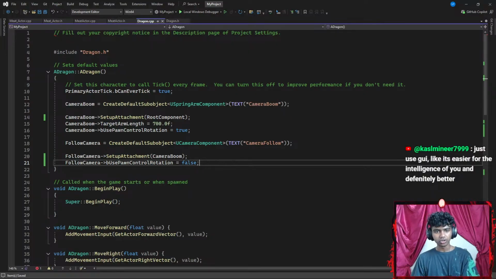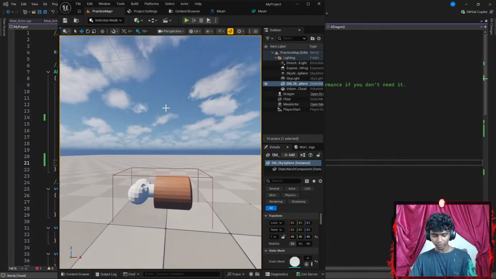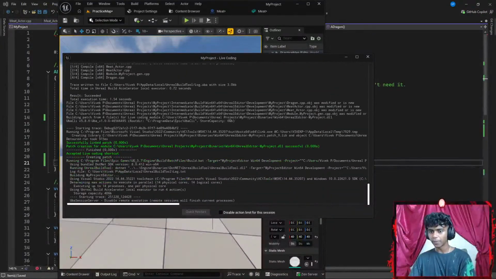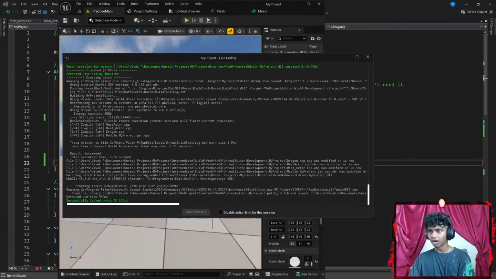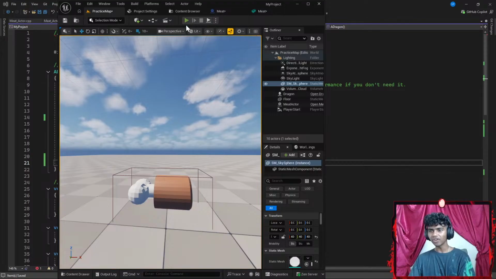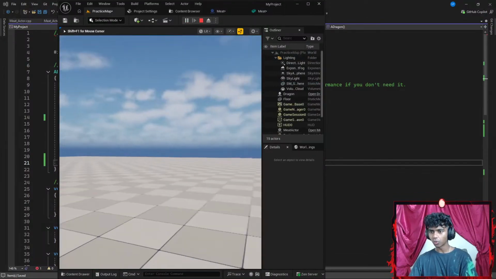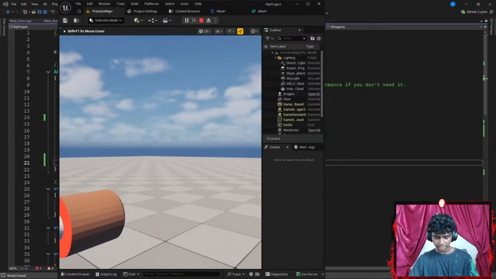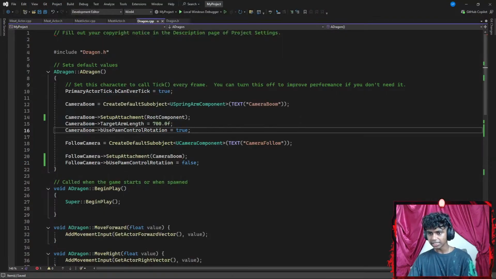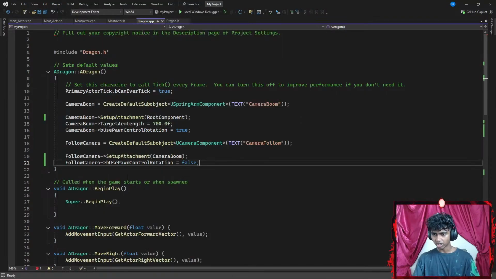Okay, just use the GUI, it's easier, and the IntelliSense of the UI is definitely better. I see. Okay, that's it. Let's get my Unreal Engine here real quick. I want to hit Control Alt F11 to compile my code, and then let's see if I can look up. I don't think so. If I can't, then I might actually watch my old video, because I did get it to work that time. Let's hit escape.